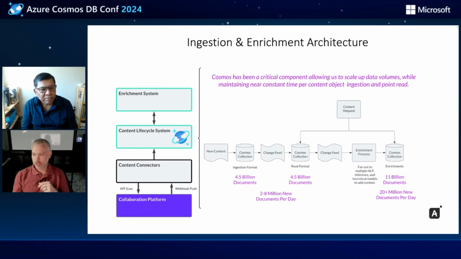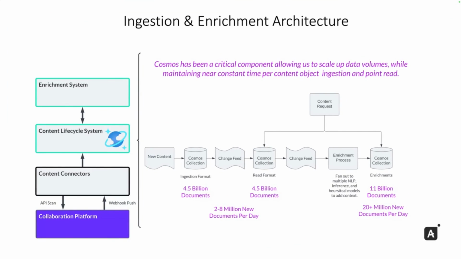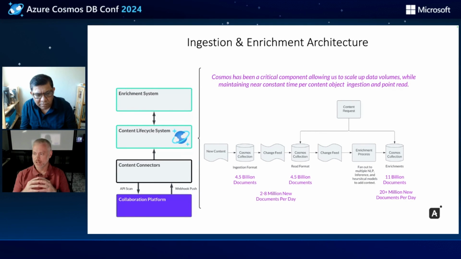So in conclusion, Cosmos has been a critical component to us reaching the scale that we have and going further. Since introducing Cosmos in this structure, we've grown our data repository by over 2 times. We've seen no increase in latency of either read or write structure in the system. We are now managing a handful of global instances of Cosmos versus the dozens of customer-specific databases we managed in the past. In addition, we've been able to leverage the schemaless infrastructure to manage through multiple data format changes over the lifecycle of the system.